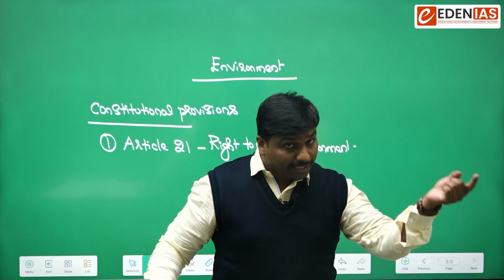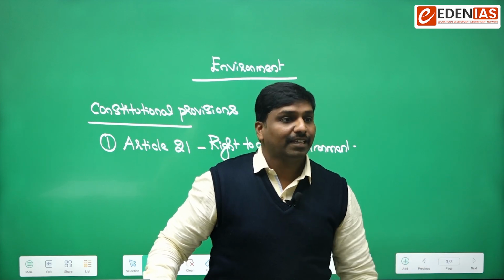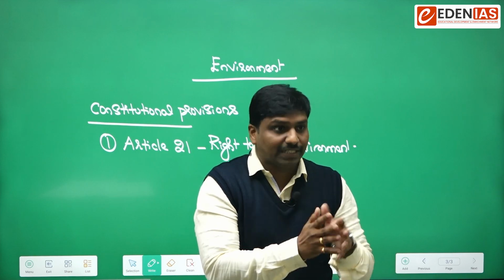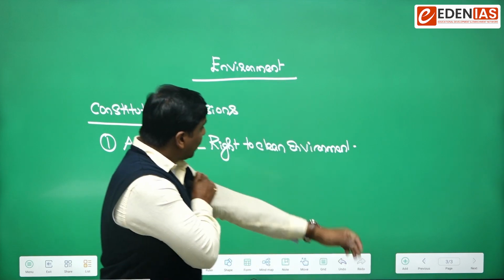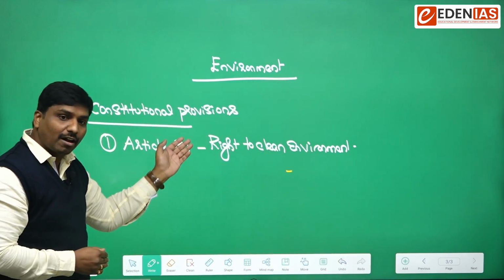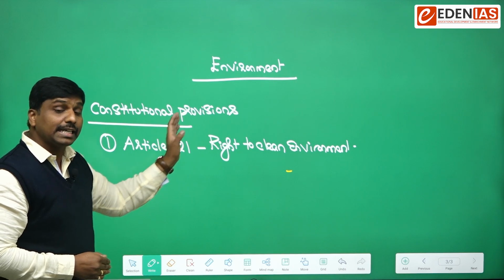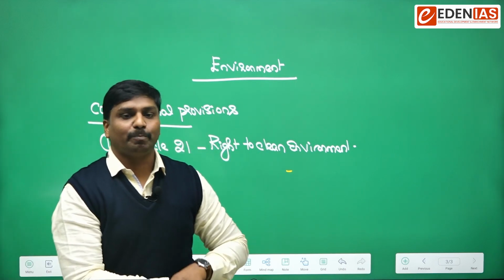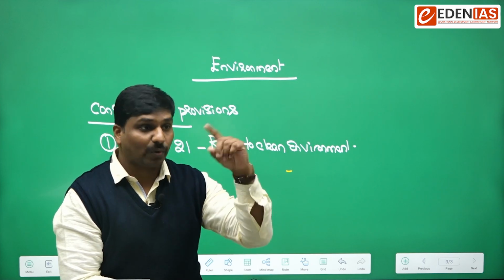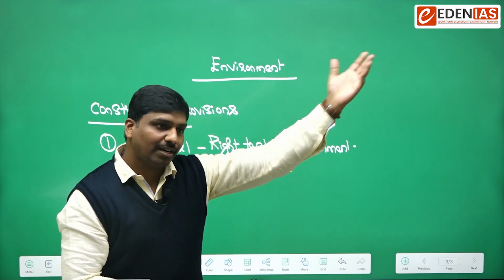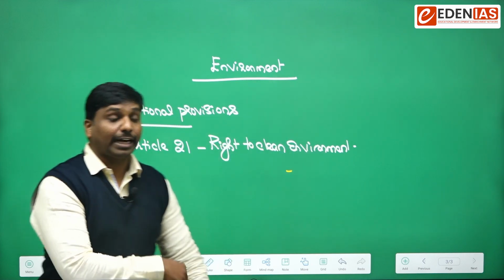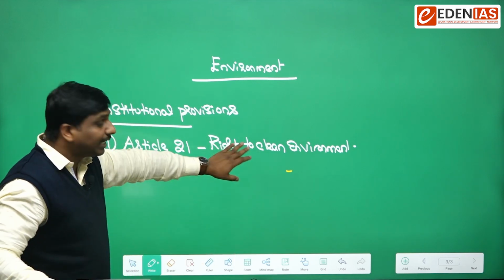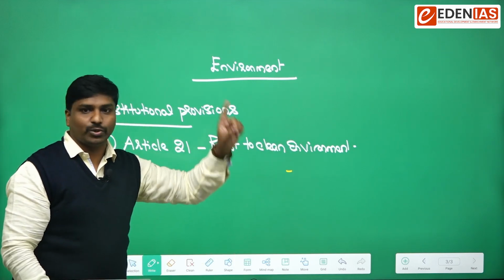Yes, it is implicitly mentioned. That means it is implicit under Article 21. So you have to be clear with such things. The right to clean environment is part and parcel of Article 21, but it is implicitly mentioned because it has been interpreted by the Supreme Court. Explicit means which is mentioned outrightly. Likewise, right to life and personal liberty is an explicit right, whereas right to clean environment is an implicit right. So you remember that.